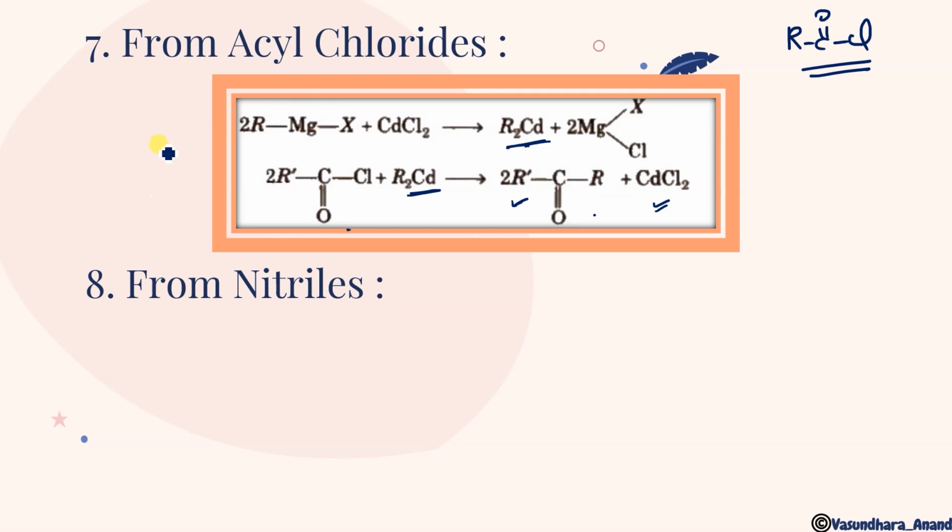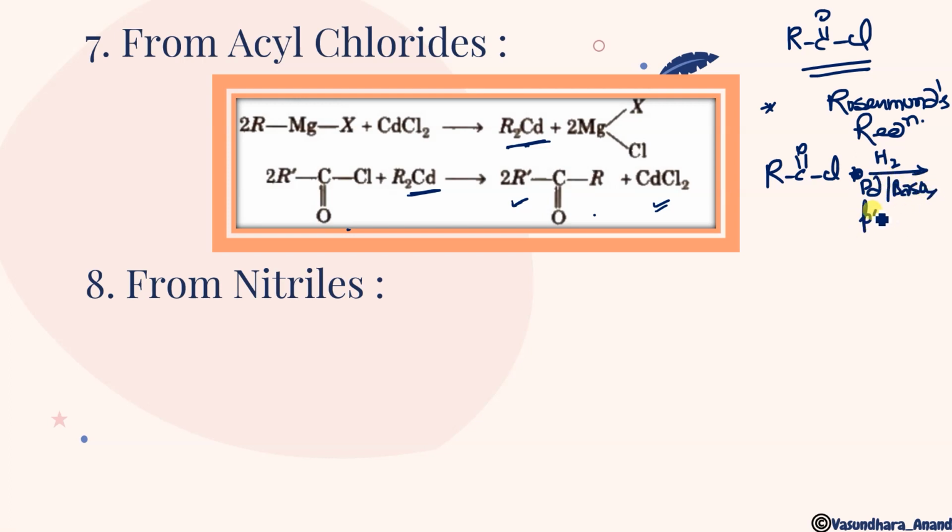Next is from nitrile. But one example I forgot to write here, that is Rosenmund reduction. Let me write it over here. When acyl chloride undergoes reduction in presence of Pd-BaSO4 poisoned with sulfur, this will give you RCHO.